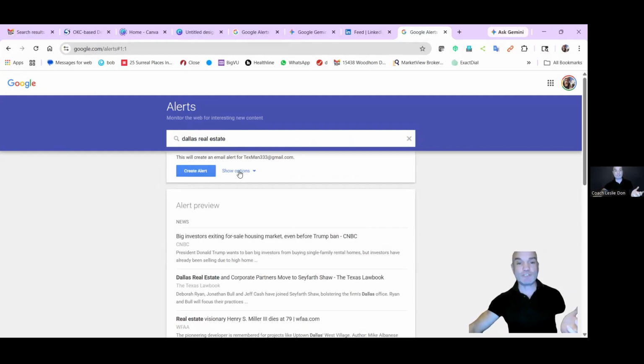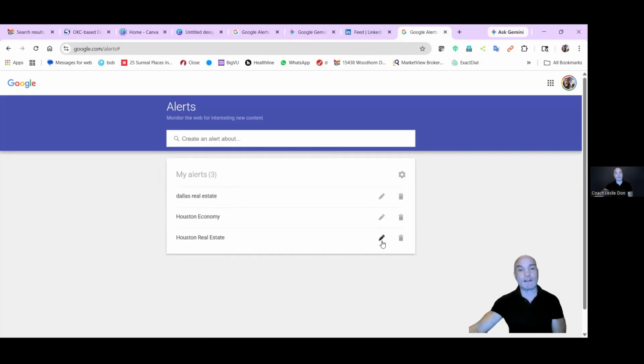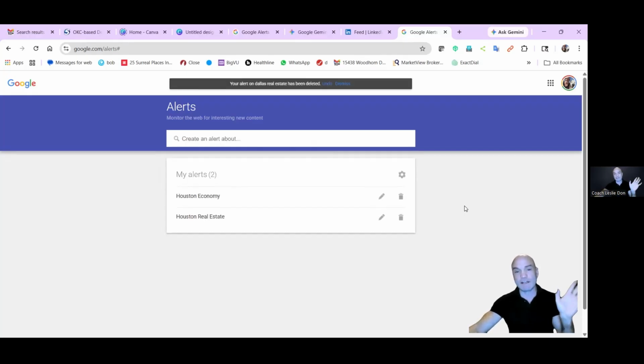Now it has options. I want to see one email a day. I don't want an email every time a new article is found, just one a day, and I look at it every morning. We want it automatic, in English. I don't care about the region, only the best results, and where the email is going to go. All right, so we're going to create that alert. There we go, and I'm going to delete it because I don't want those emails. But now I have Houston economy and Houston real estate. So you do your major metro area, and now you're going to receive those emails.